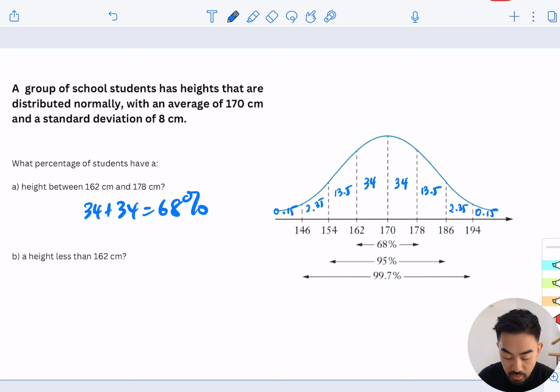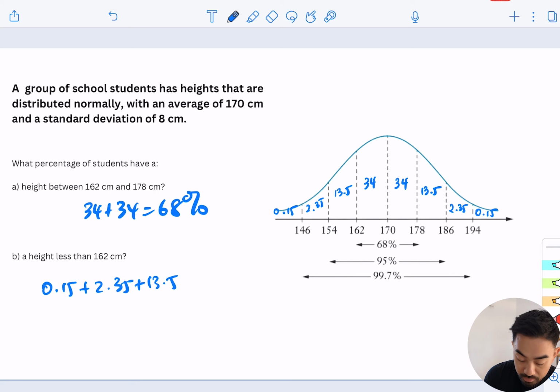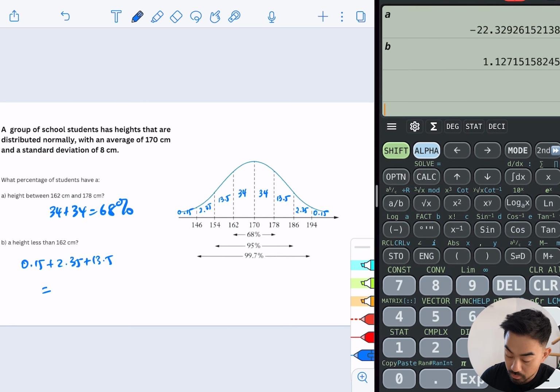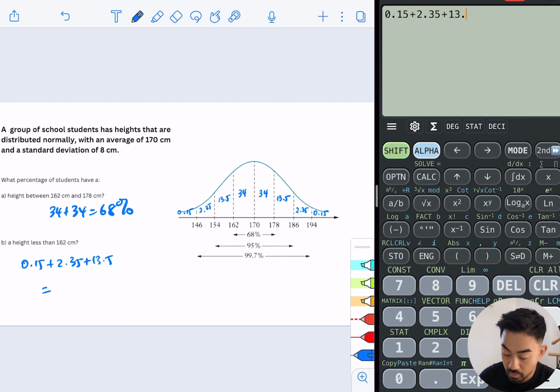Okay, question B is, what percentage of students have a height less than 162 centimeters? So I just go ahead and find 162, that's here. So it's going to be all these values less than 162. So 0.15 plus 2.35 plus 13.5. Pull up the calculator. Okay, so 0.15 plus 2.35 plus 13.5. So 16% of students have a height that is less than 162 centimeters.